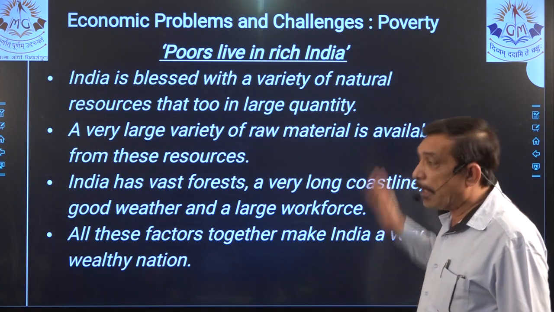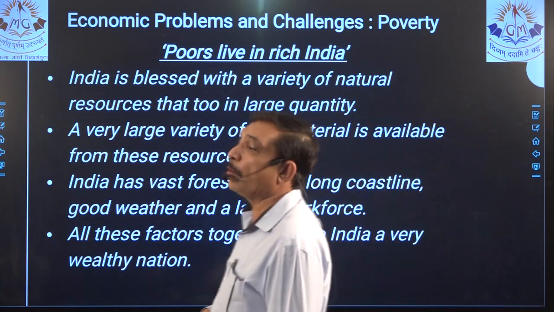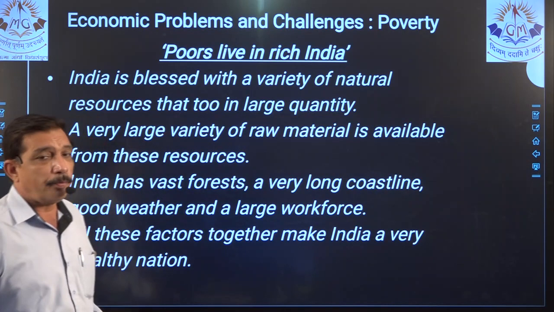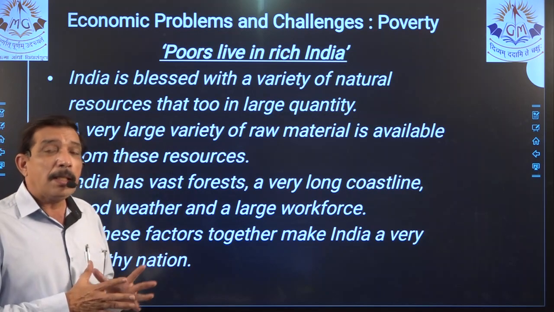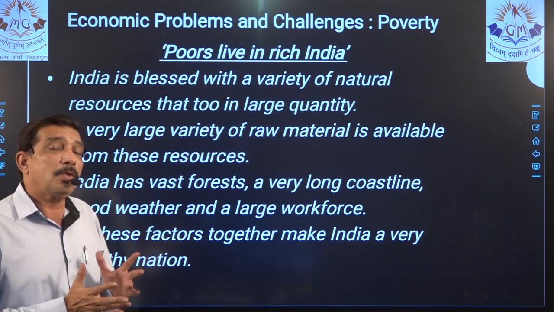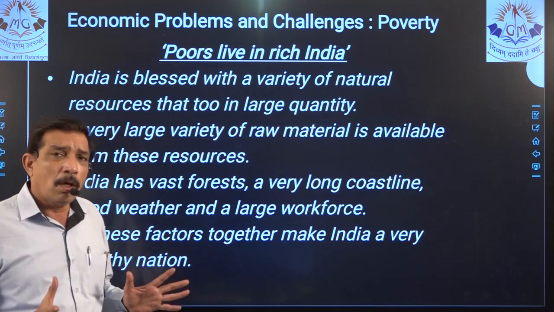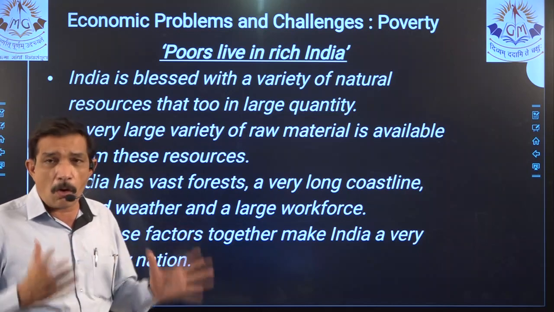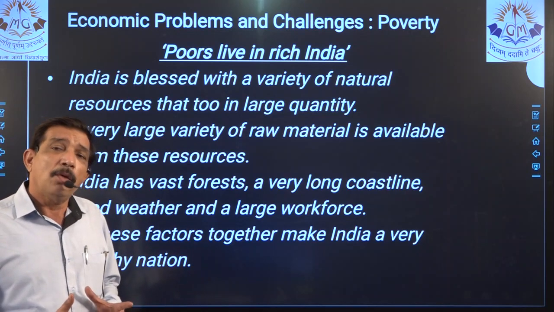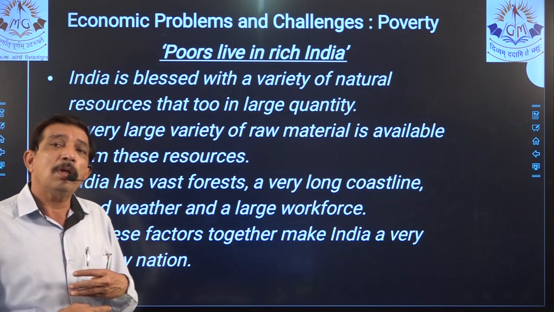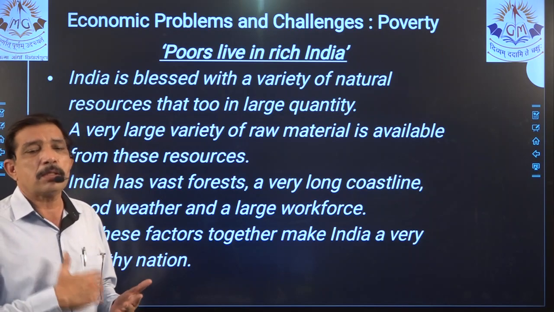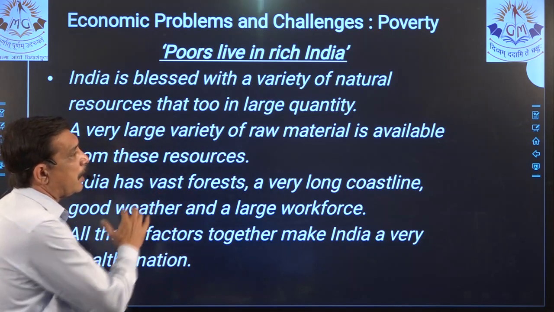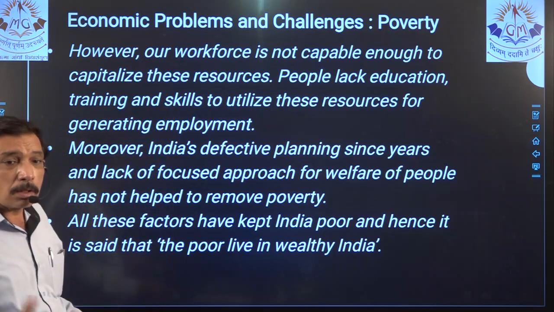Poor live in rich India. This is what we can say is a give reason question, right? If it is give reason, then it is a 2-mark question, right? So we should know the content, why it is said that poor live in rich India. We are quite a huge, vast country, we have the wealth of minerals and a long coastline and all that, but still we are not able to use them to the best. And that is because of illiteracy, a large workforce, most of which is quite illiterate. So this is a 2-mark question.